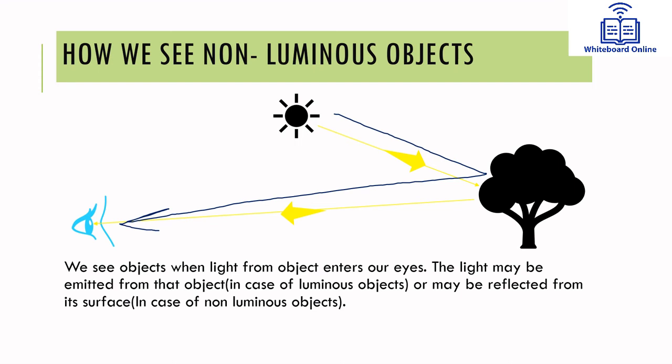Students, the light may be emitted from that object, this is the first condition, or may be reflected from its surface in case of a non-luminous object. The second case is the light may be reflected from the surface and that light may be coming from a luminous object. If this condition is satisfied, then also we can see the object. All non-luminous objects are seen according to this phenomenon. I hope students you have understood this concept. Thank you so much.